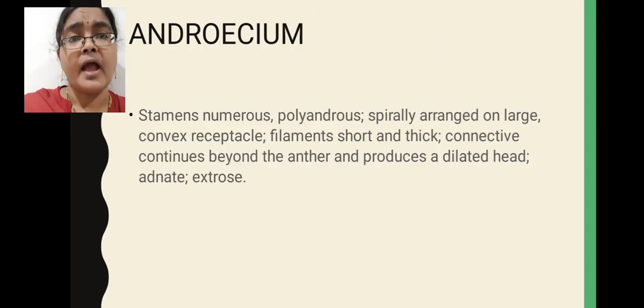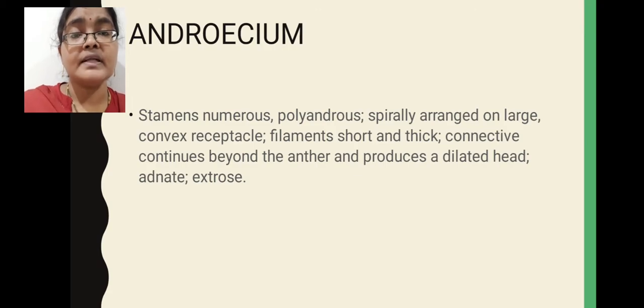Androecium of Anonaceae family members, if you observe, here stamens are numerous in number. That means a large number of stamens are present. Polyandrous condition you will see. Polyandrous means here stamens are free, they do not fuse with each other. The arrangement of stamens on the thalamus or receptacle is a spiral arrangement.